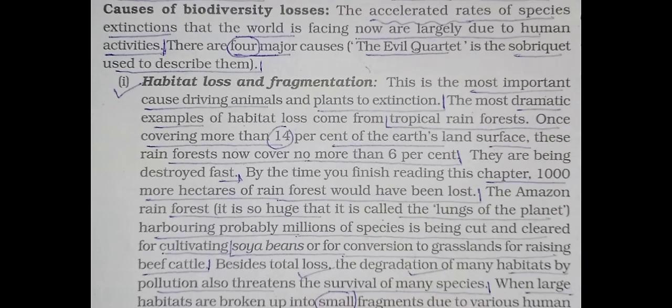See, causes of biodiversity losses. Okay, important words. The accelerated rates of species extinctions that the world is facing now are largely due to human activities. There are 4 major causes which are known as the evil quartet. Okay, first thing, habitat loss and fragmentation. This is the most important cause driving animals and plants to extinction.